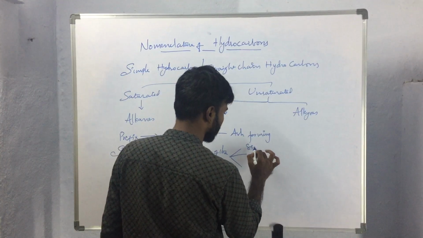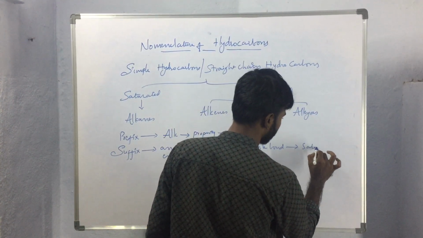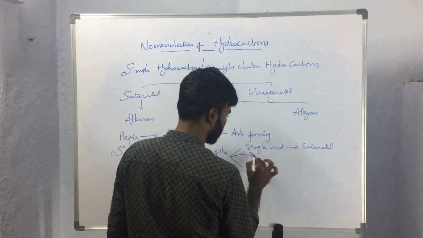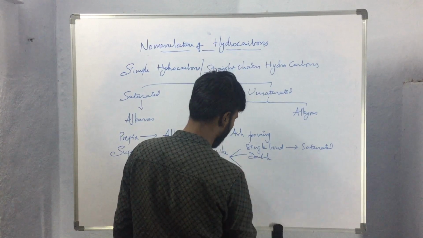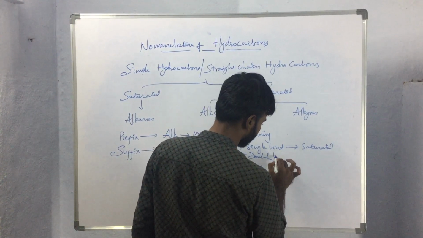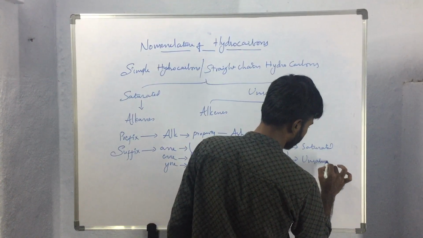Ane represents a single bond, that means saturated compounds. Ene represents a double bond, and yne represents a triple bond, unsaturated compounds.